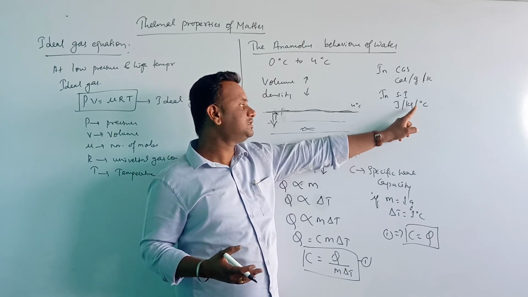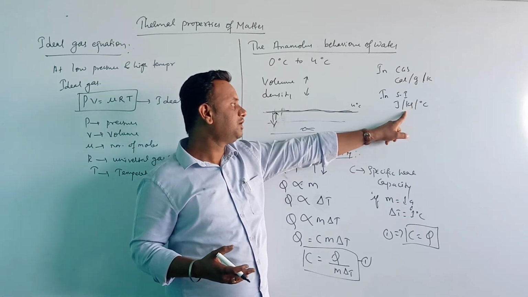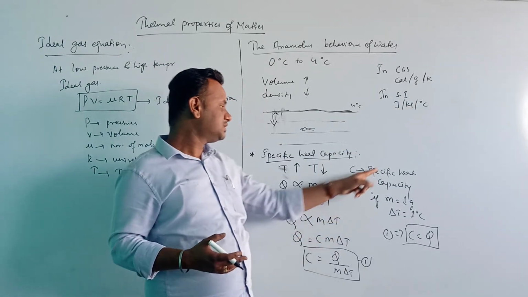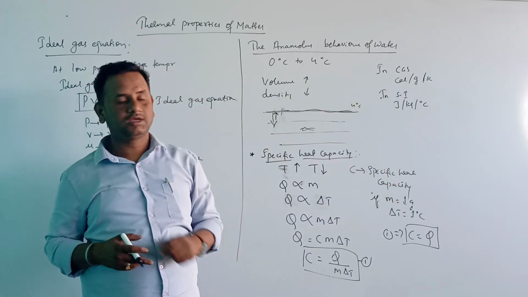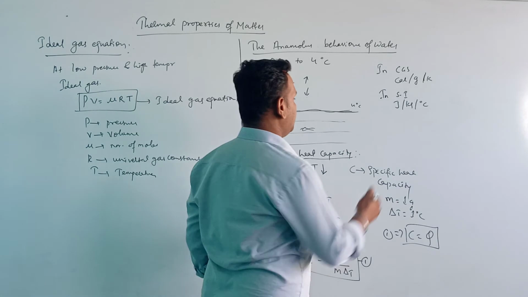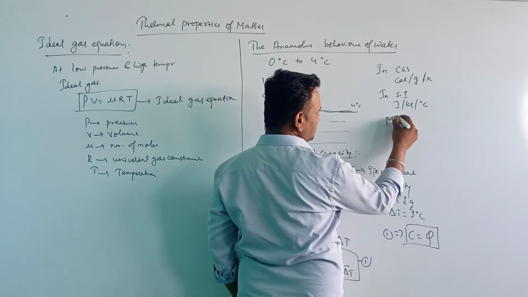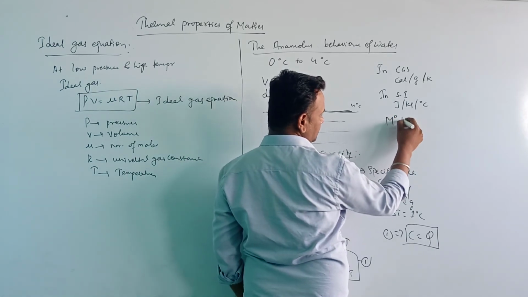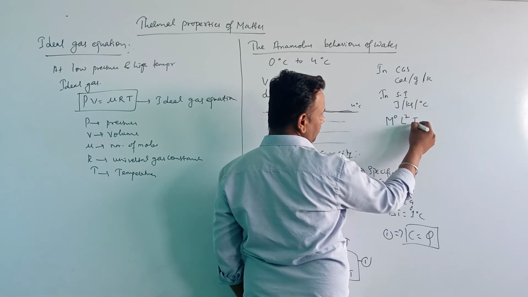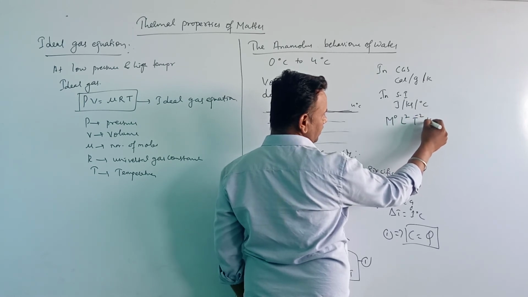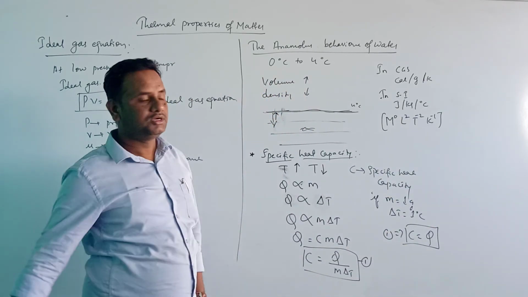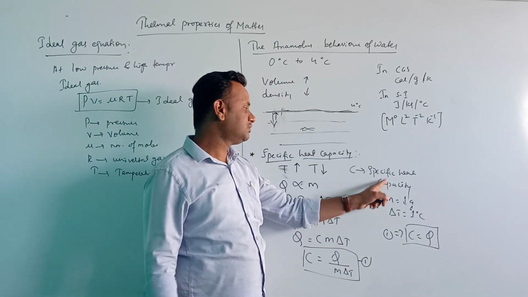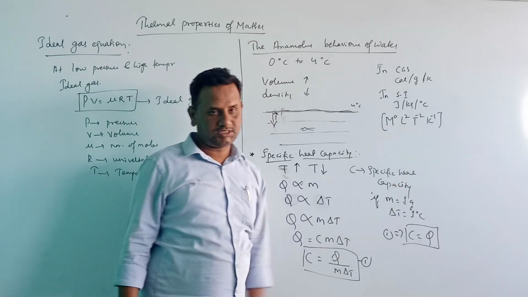Joule per kg per Kelvin is the unit of specific heat capacity in the SI system. Its dimensional formula is M to the 0, L squared, T to the minus 2, K to the minus 1.